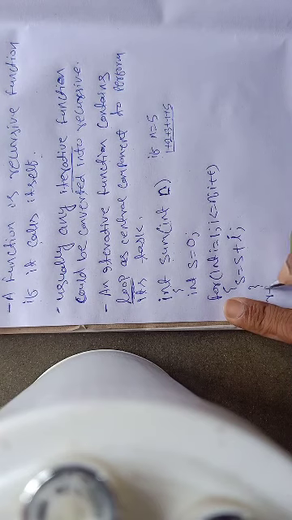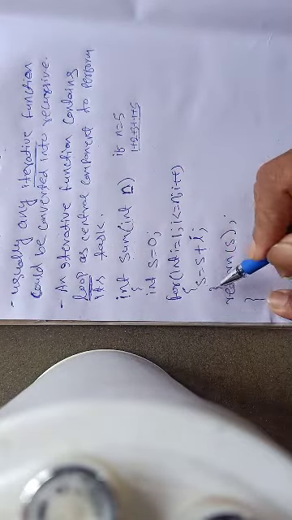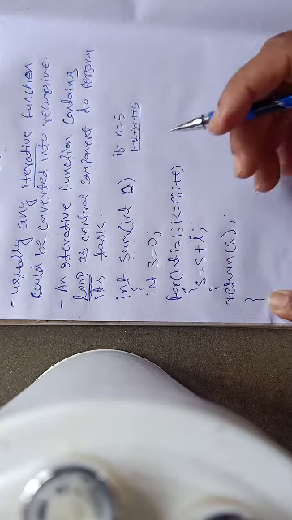And finally return s. Return s means the result has been returned. Notice that this function sum requires a loop statement to perform its computation.